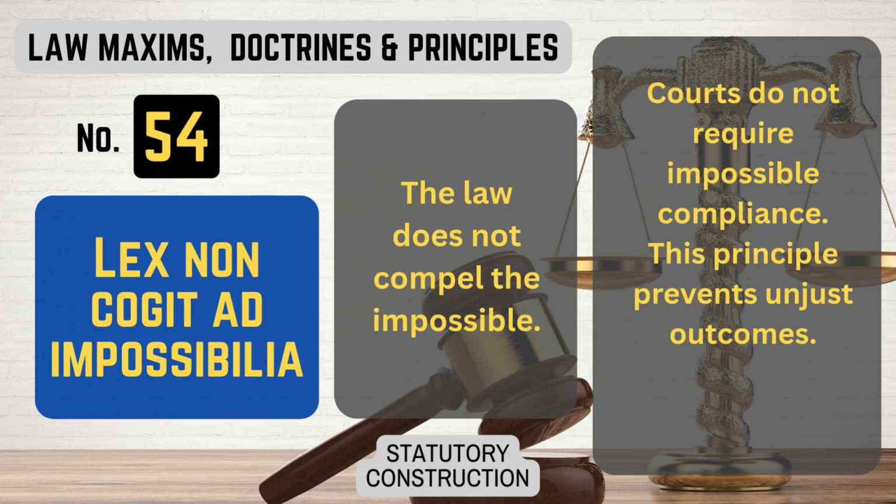Number 54. Lex non cogit ad impossibilia. What it means. The law does not compel the impossible. Courts do not require impossible compliance. This principle prevents unjust outcomes. That's lex non cogit ad impossibilia.